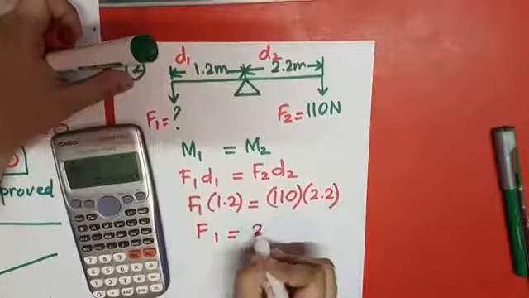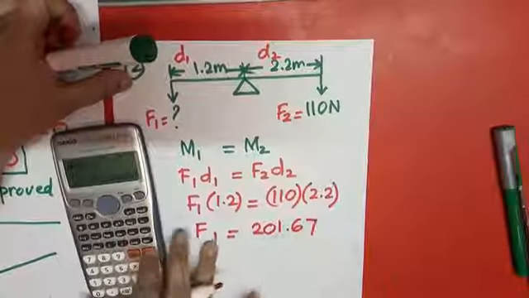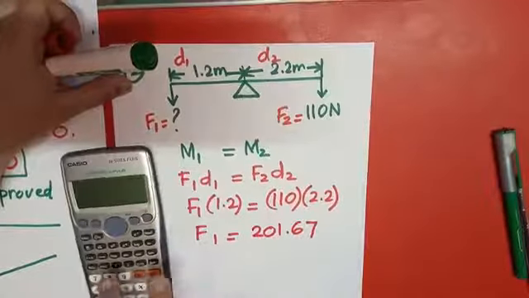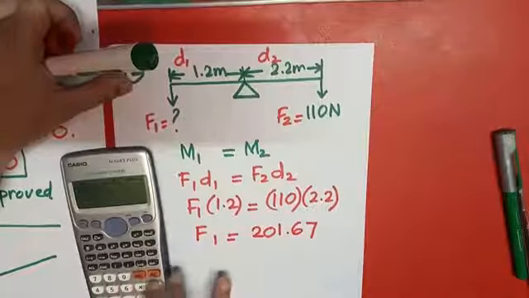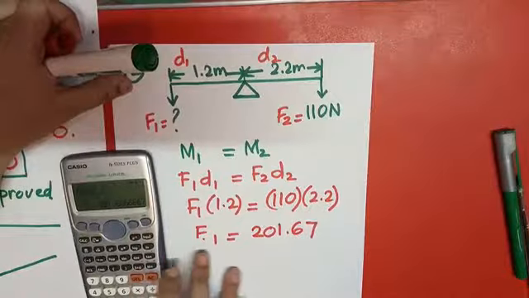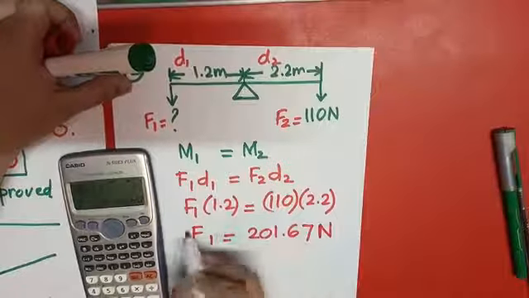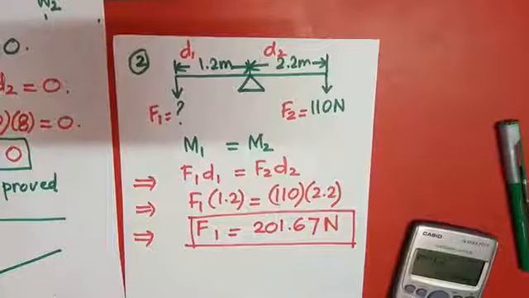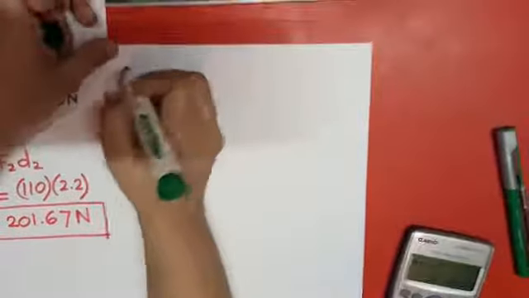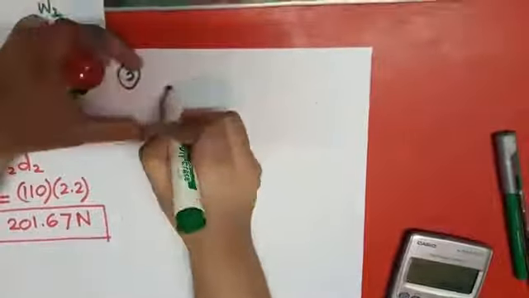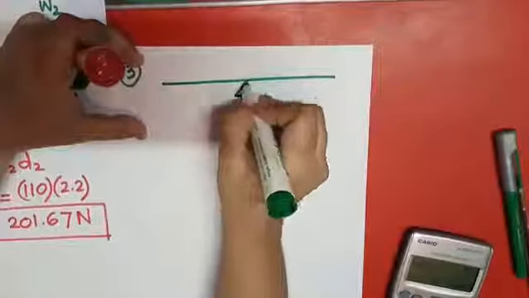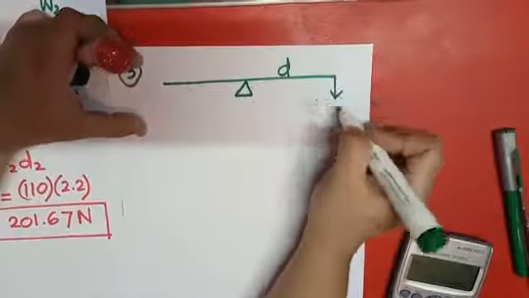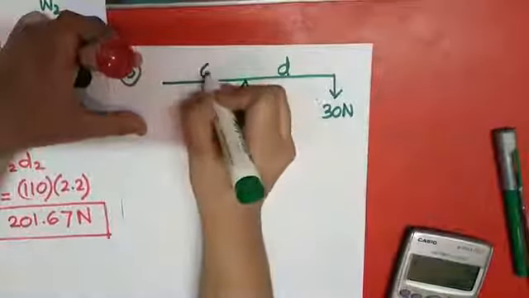This should be 201.67. If I want to make a cross check here, 110 into 2.2 divided by 1.2, so the answer will be 201.67 Newton. So this force is greater. So this is the way to calculate F1. So if I am moving towards the next problem, what is the next question? Next question is that this is the diagram, this is D, this weight is 30 Newton is given to us, this is 6 meter,